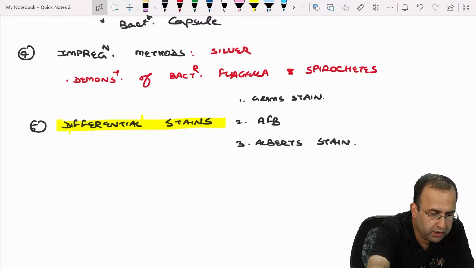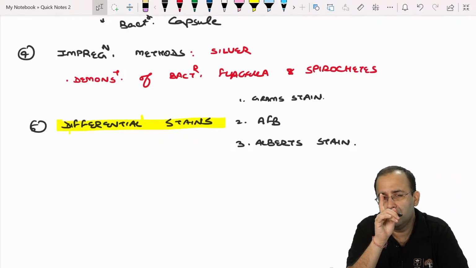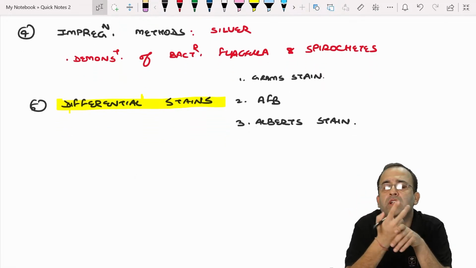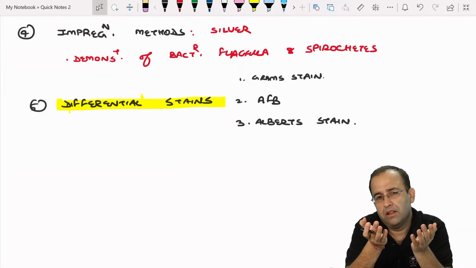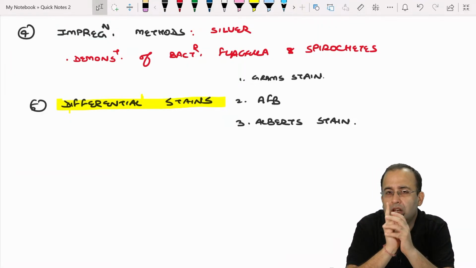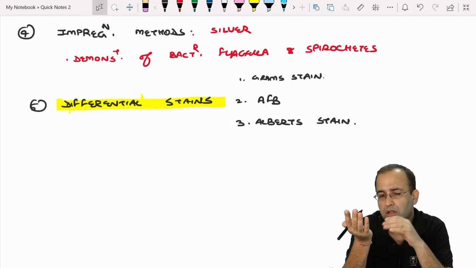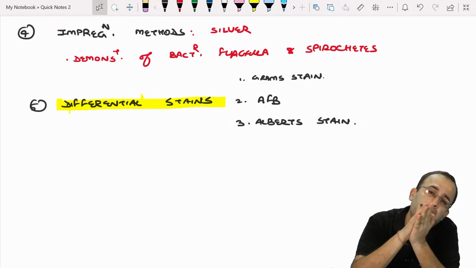How is it negative? Both are dark. No, child, in dark field microscopy, the background is dark. Organism is colored. It is self-luminescent, it is white. Background was dark. In negative staining, the background is stained.